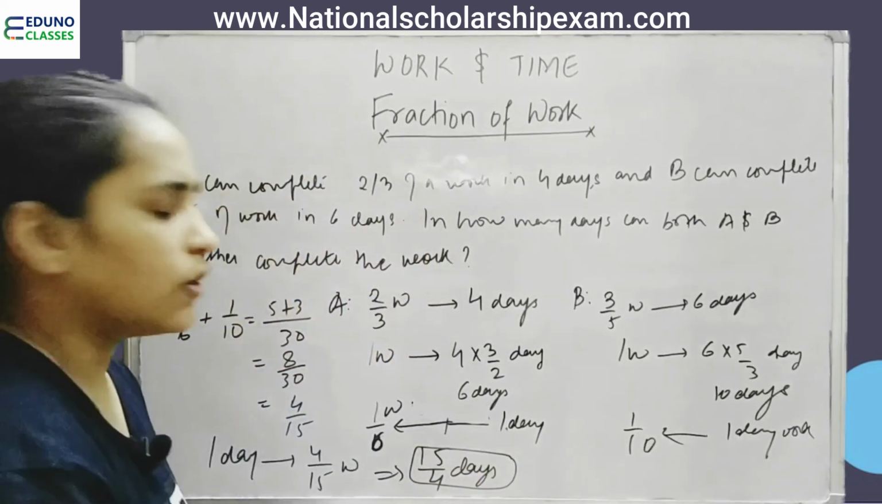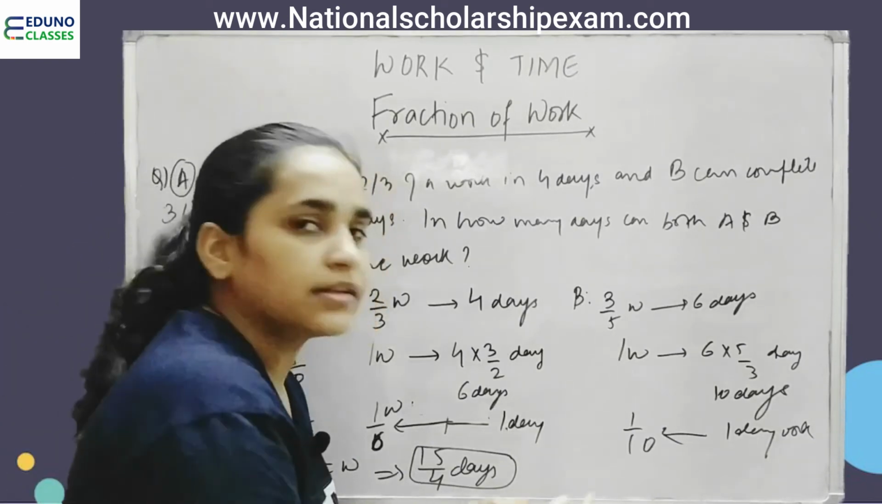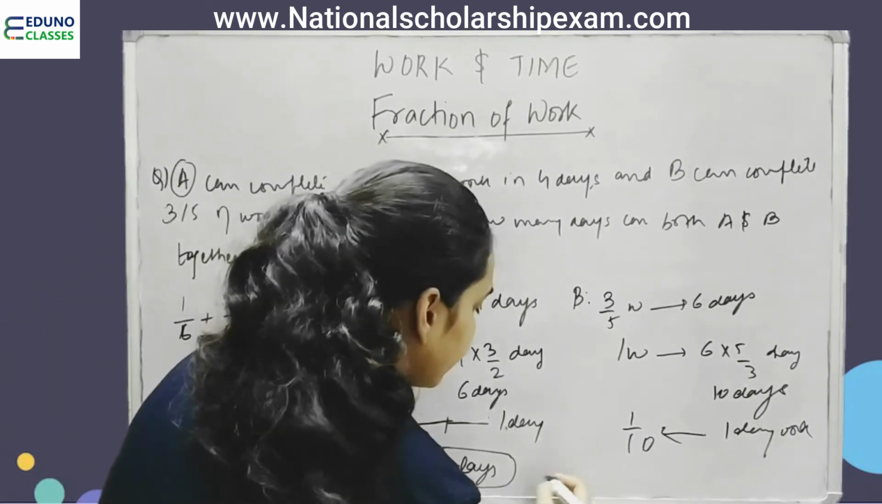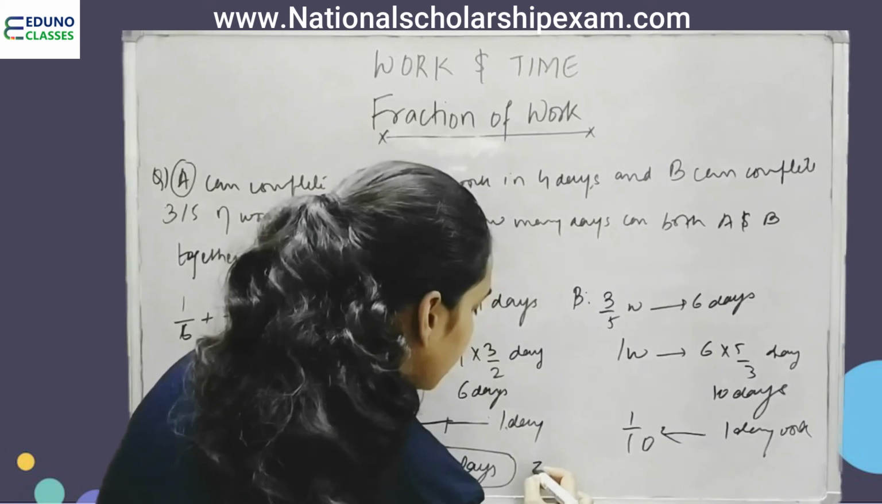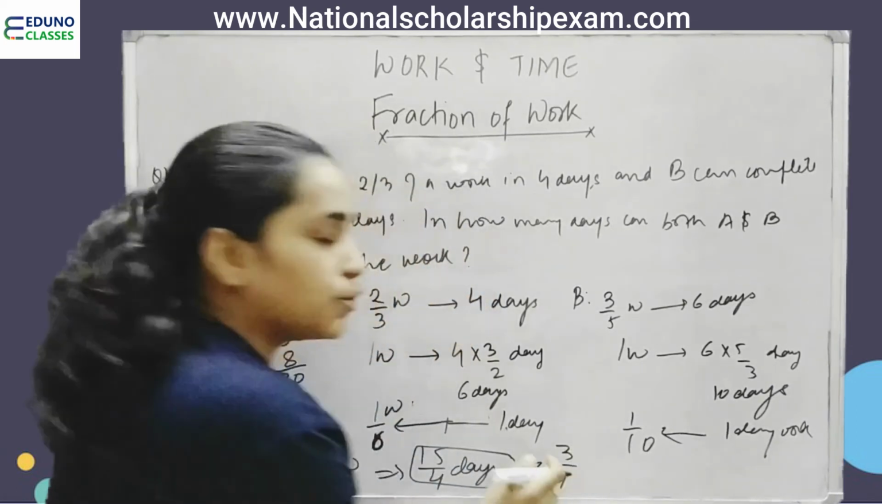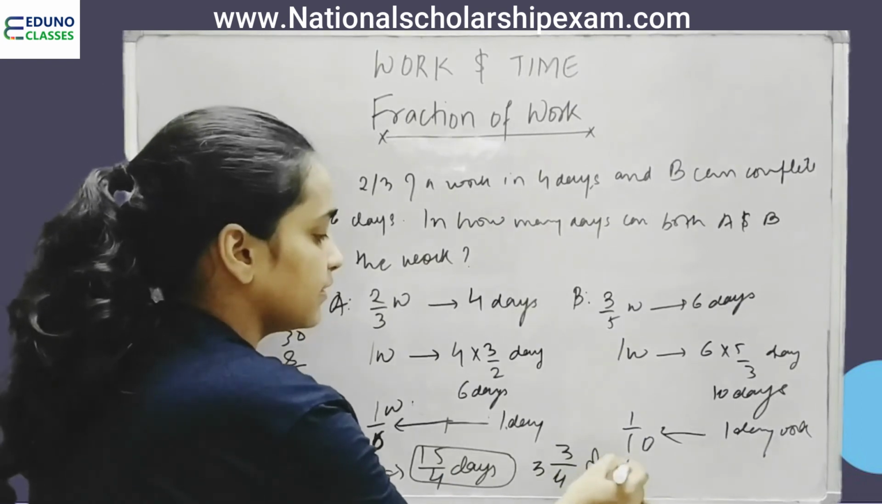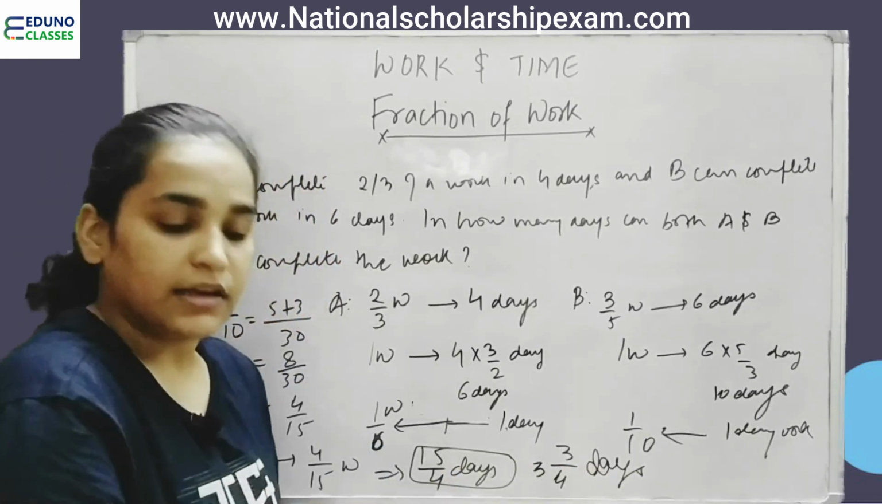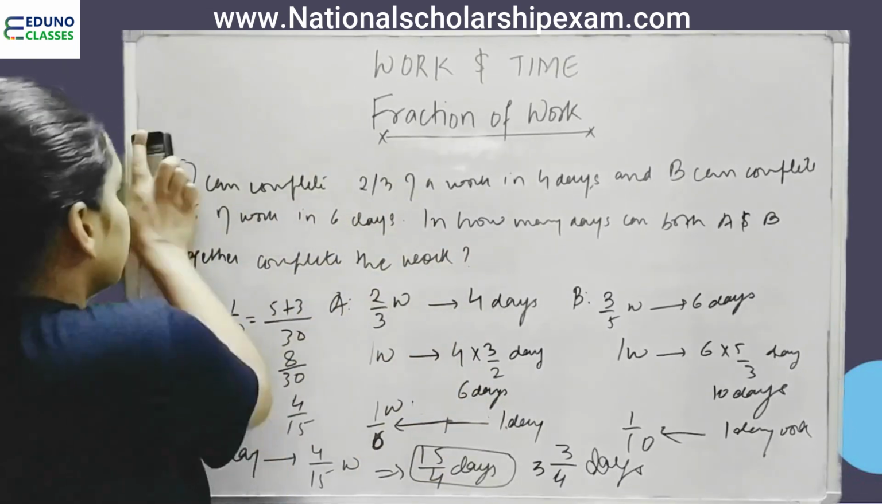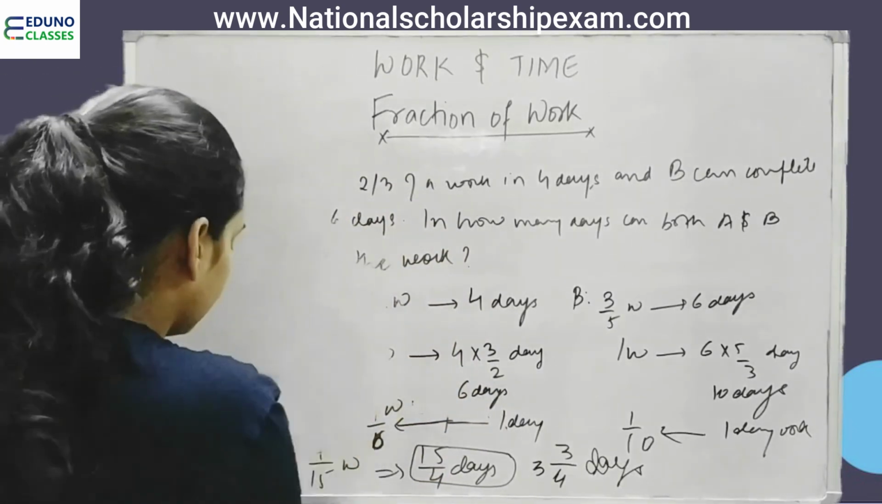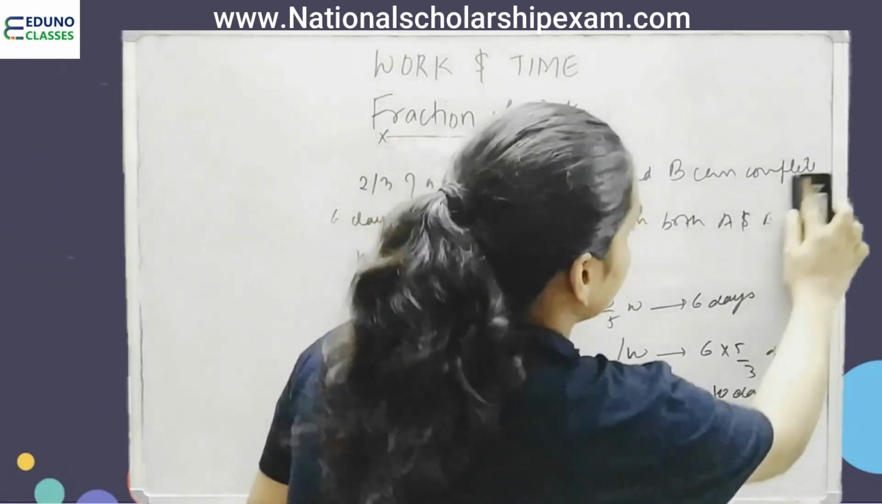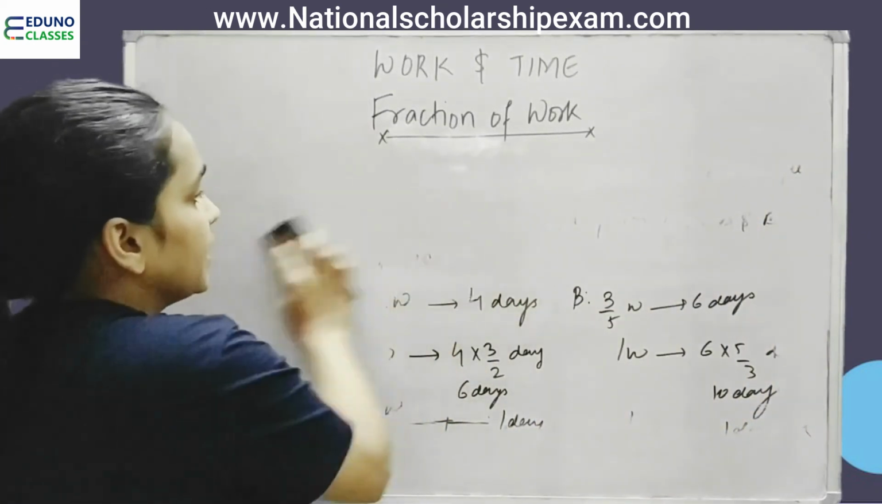Right? The options can also be in mixed form, that here it would be 3 3/4: 4 times 3 is 12, 12 plus 3, 15 by 4 days. Fine. Now, next question. We'll gradually move towards difficult questions. This was to clear the